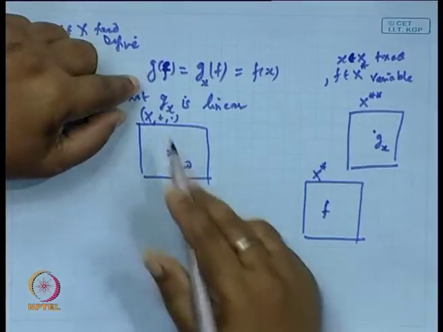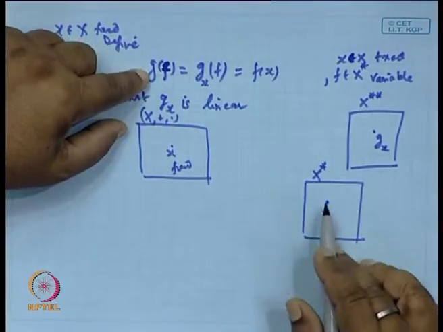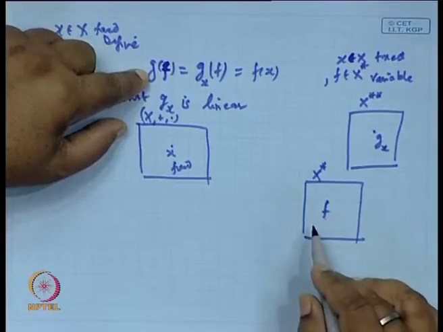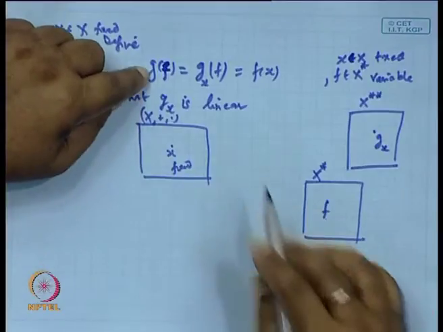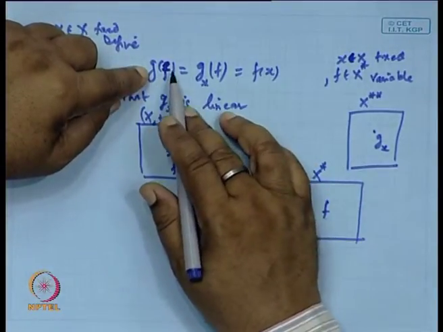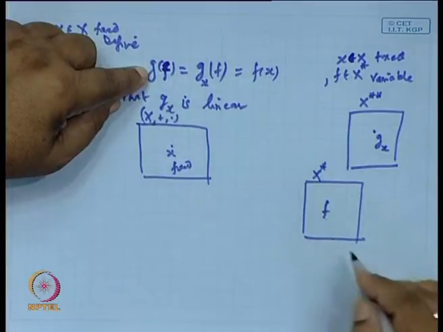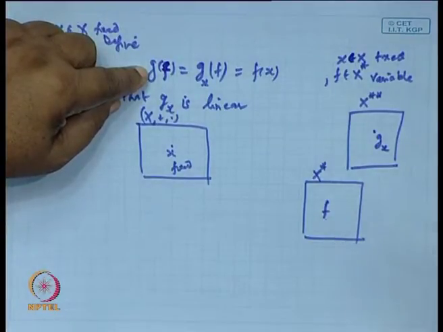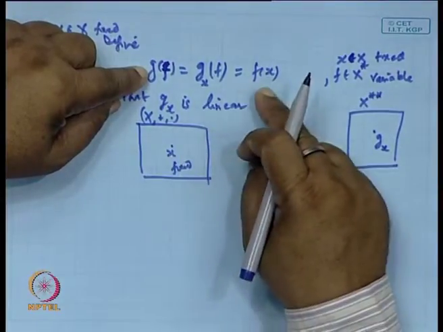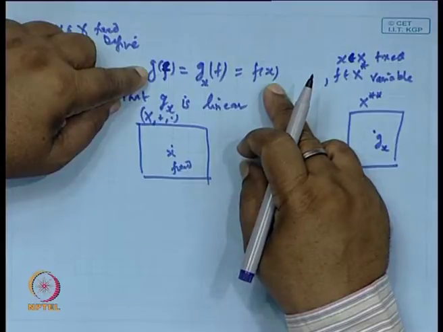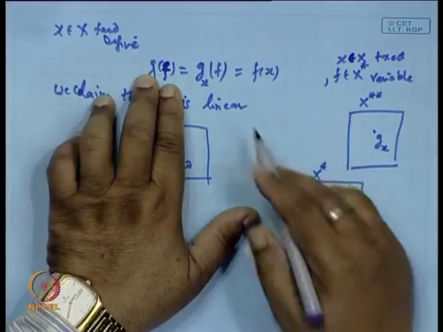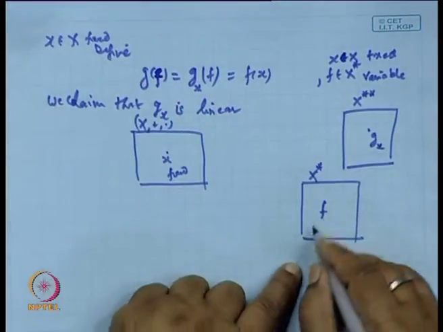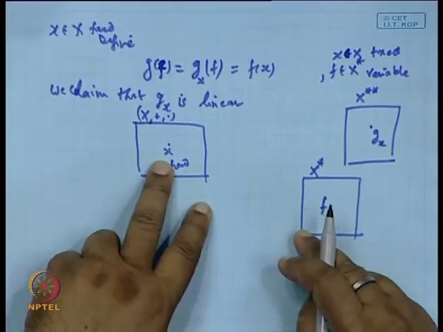So, what is the domain of g? Domain of g will be the x star. Clear? Is it okay? g f lies in x double star. g f is a value at the point f. It is simply a value, it may be a scalar quantity because it is a functional. g f of x will be f x. This g f has no value unless it is given at the point x.